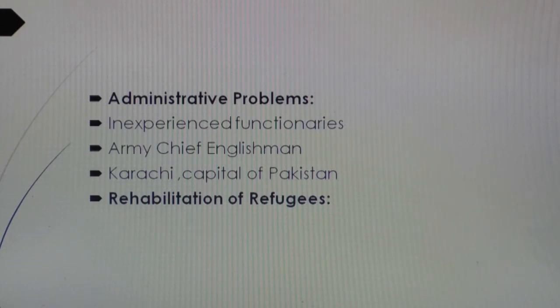Offices were opened in Karachi, but there was no stationery and no staff for these offices, and they were set up in military barracks and tents. The Indian government withheld Pakistan's share of stationery items and office equipment. Even paper was not available for office use.